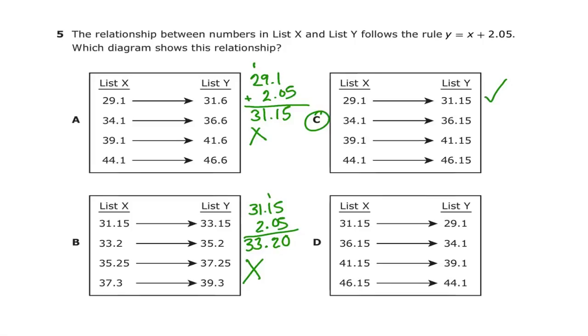Now, as I went down with B, if you're just feeling thoughtful for whatever reason, or you have some extra time and you're just checking your answers, I did 31.5 plus the 2.05, and you see that it does not match the list Y outcome, which just reaffirms my point that C is your answer.